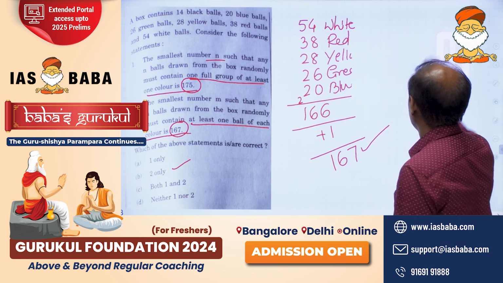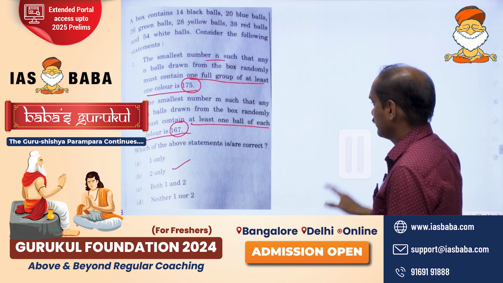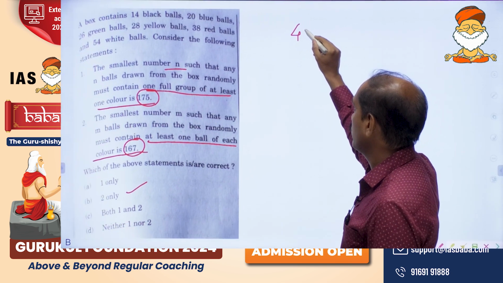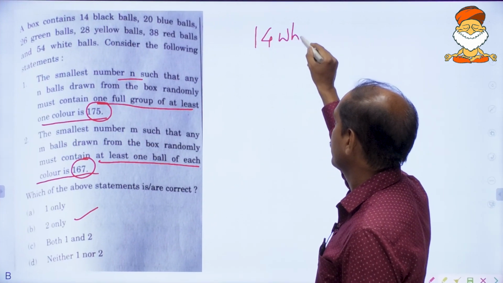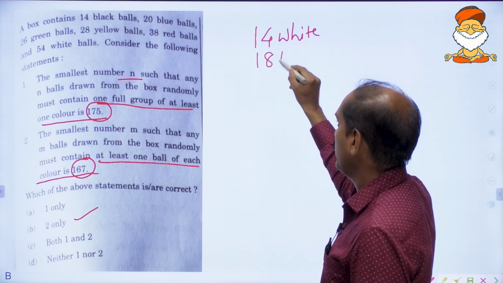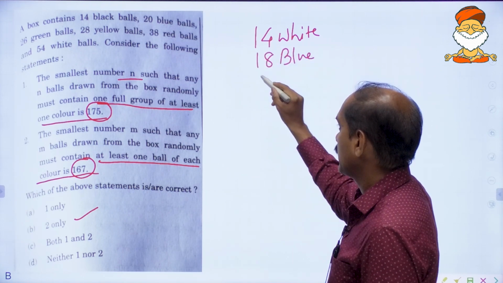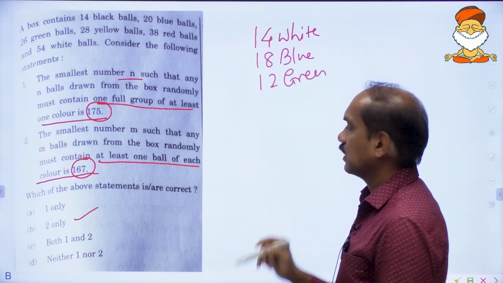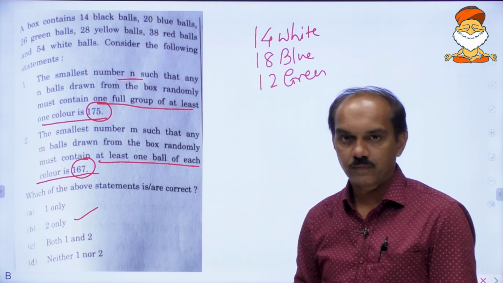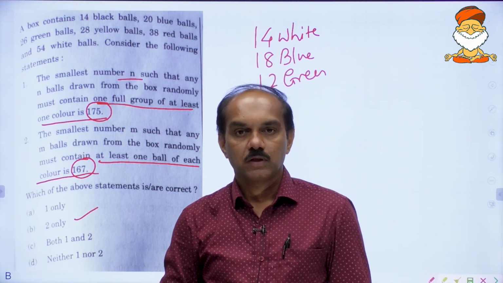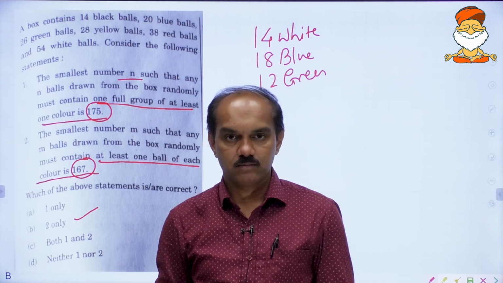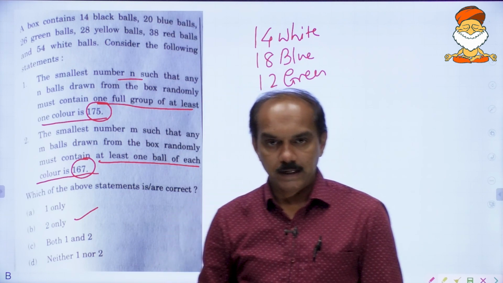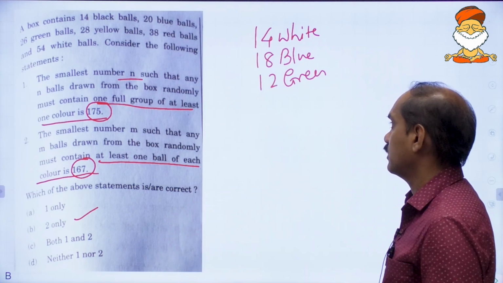Now I will give you one simple example how this works out. Assuming there are 14 white, 18 blue, and say 12 green colored balls in a bag. Now I want a ball of each color. So what is the minimum number of balls I must pick? I want at least one of each color.